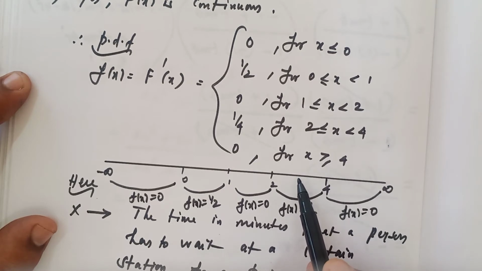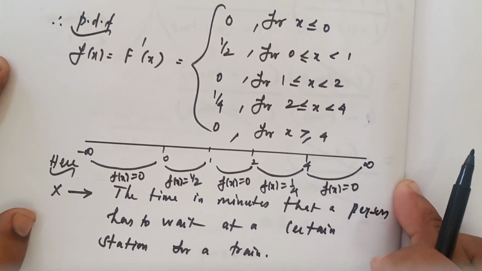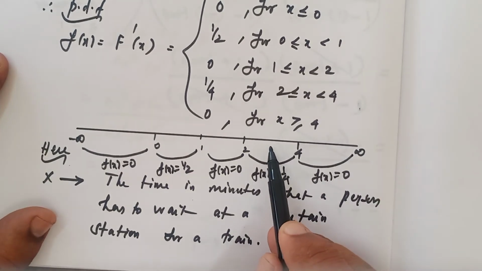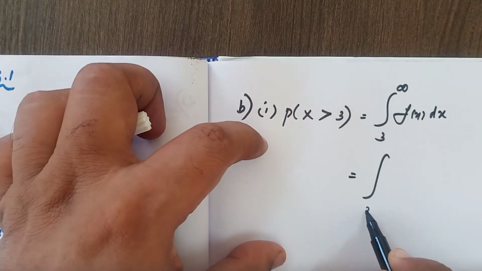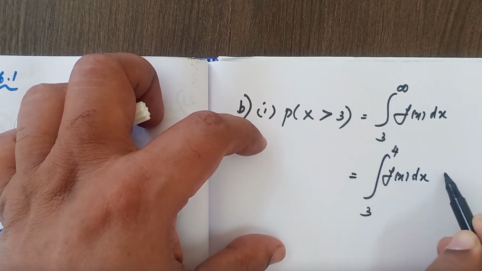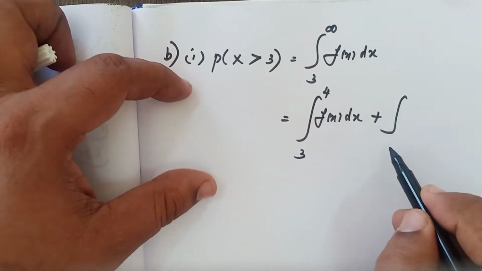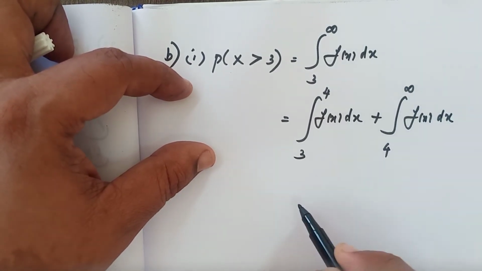So how to write now? 3 to 4, then 4 to infinity, like that we have to separate. Again I tell you, 3 to infinity means 3 to 4, then 4 to infinity. Integral 3 to 4 f of x dx plus integral 4 to infinity f of x dx.